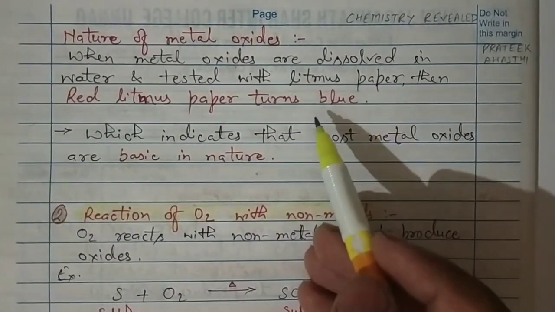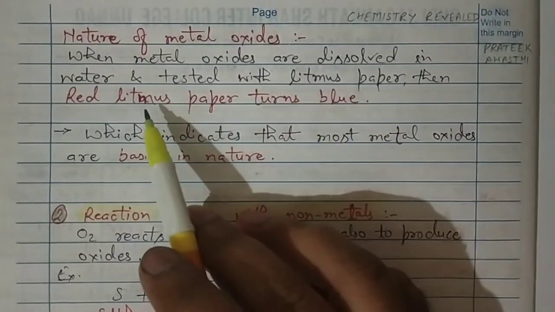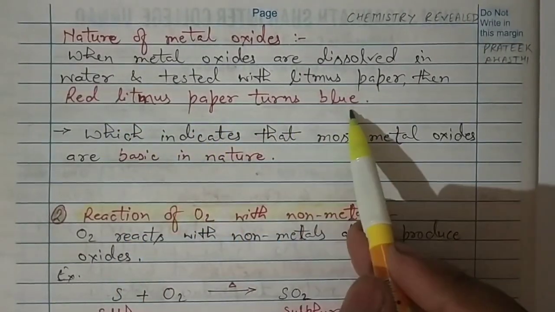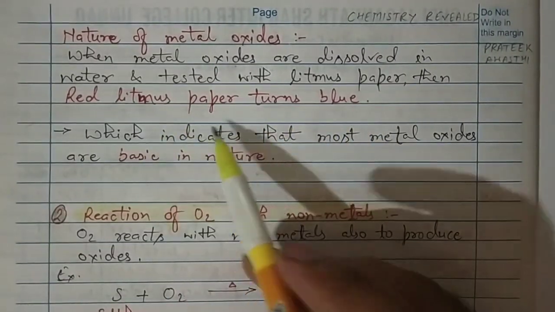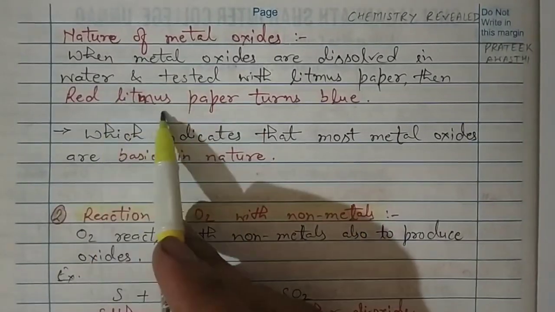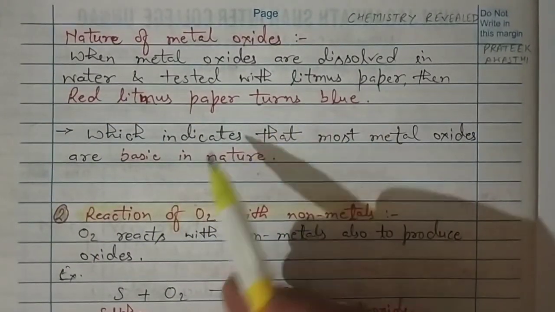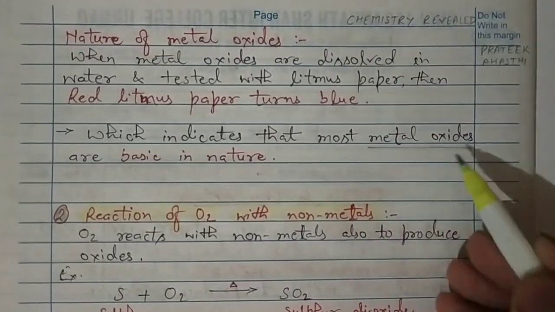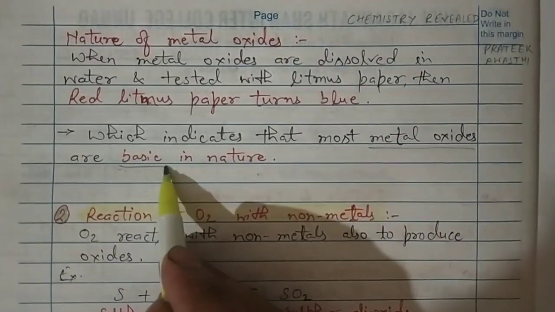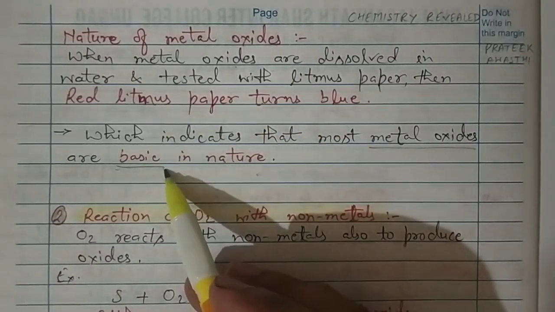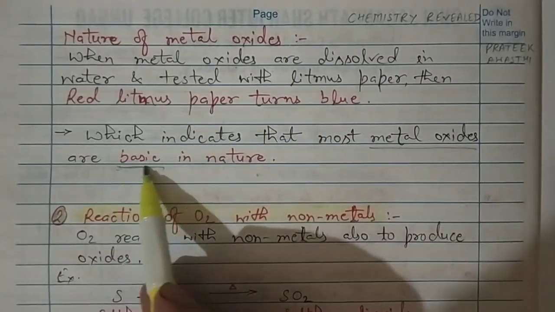We already know that we have two types of litmus papers, blue and red. When we use red litmus paper here, it turns blue. If we use blue litmus paper, there will be no effect. When red litmus turns blue, it denotes that the metal oxide is basic in nature.